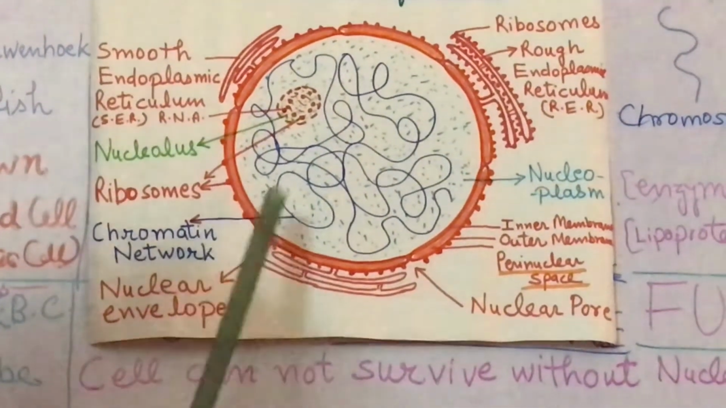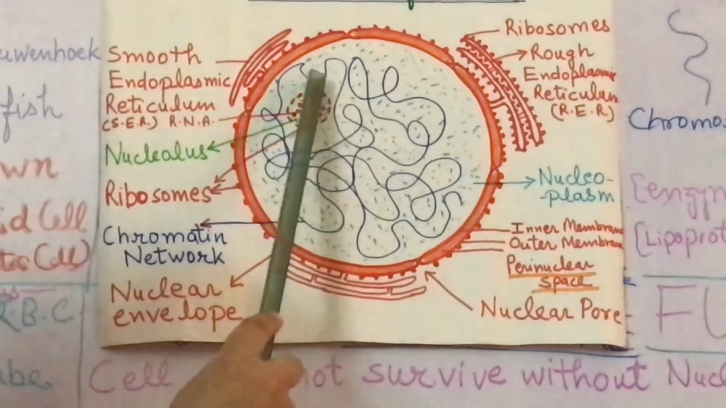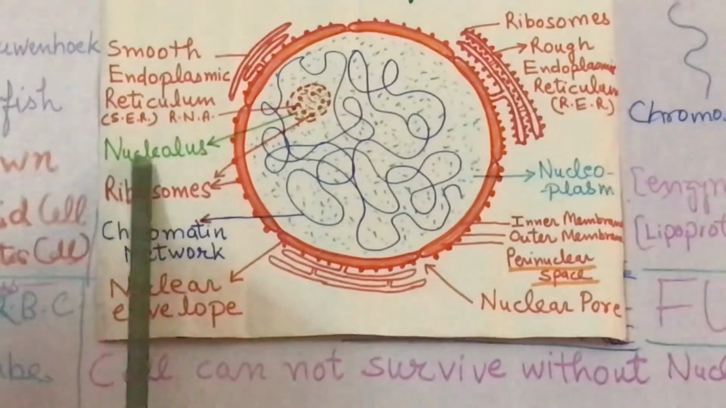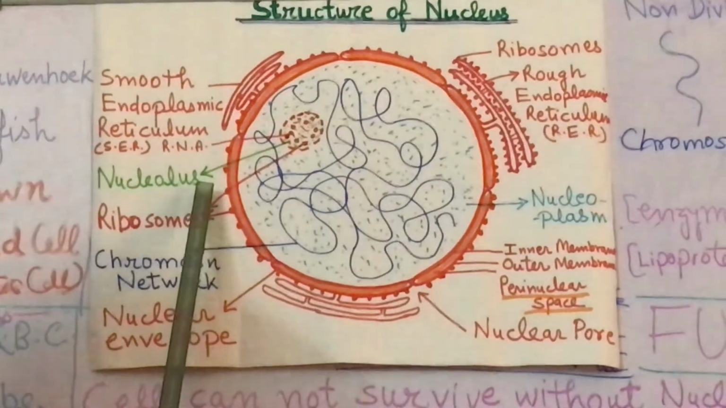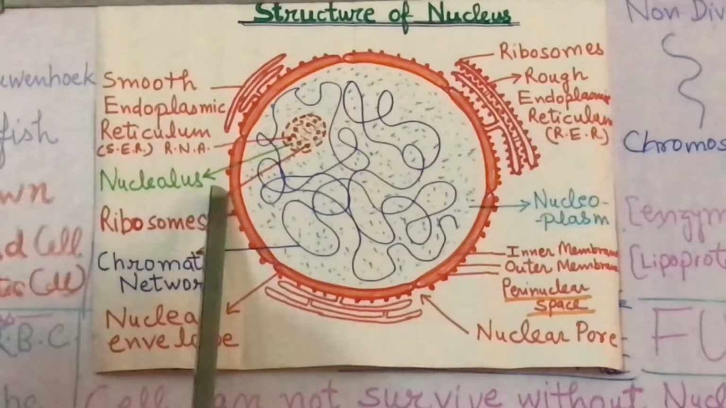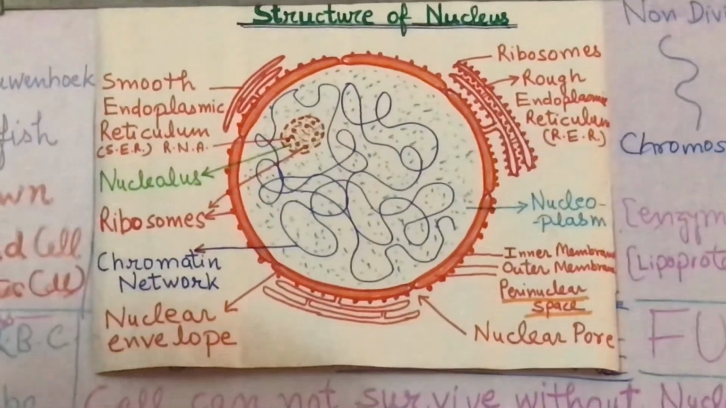Next is nucleolus. This rounded portion of the nucleus is called nucleolus. Now, this nucleolus portion has some functions. Now come to this part of the board.